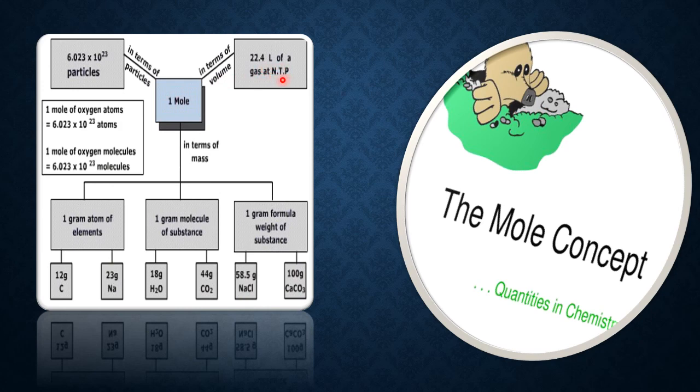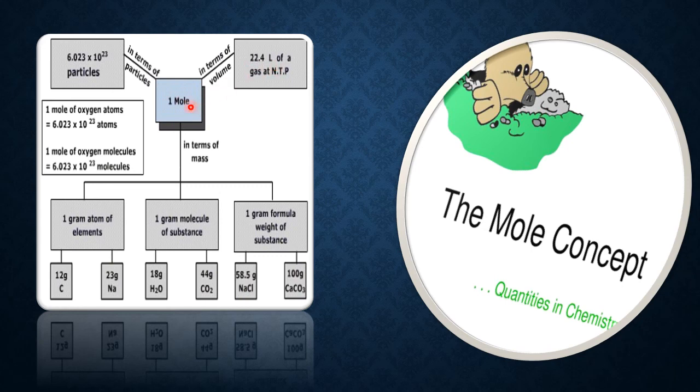Normal temperature and pressure means temperature equal to 20 degrees centigrade or 293.15 Kelvin, whereas pressure equal to 1 atmosphere or 760 millimeter of mercury. So these two conditions are called normal conditions, and under these normal conditions we measure all the experimental data. So 1 mole of any gas, what is its volume? Its volume is equal to 22.4 liters.